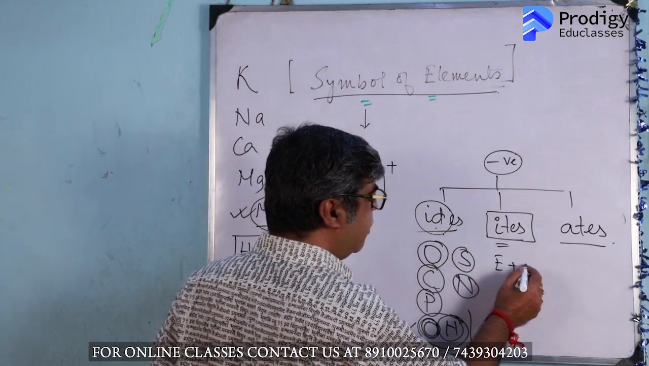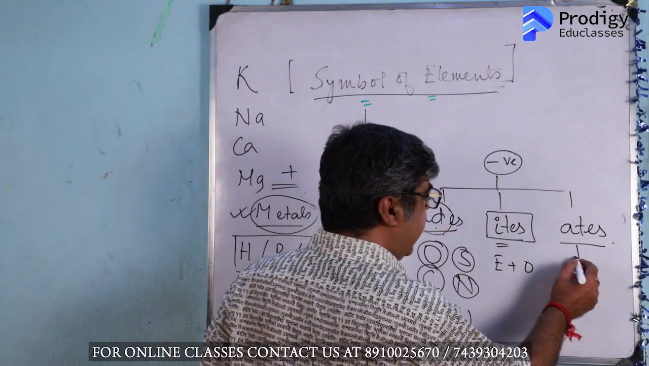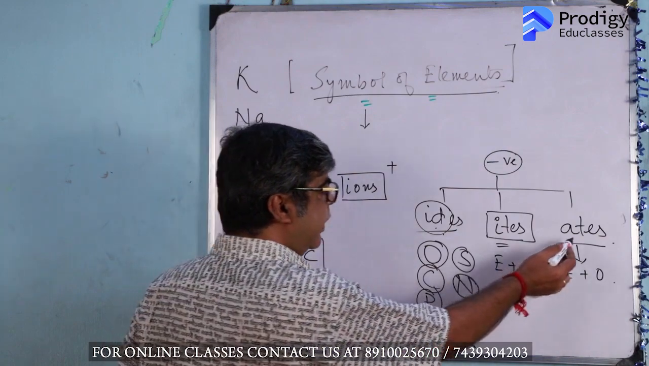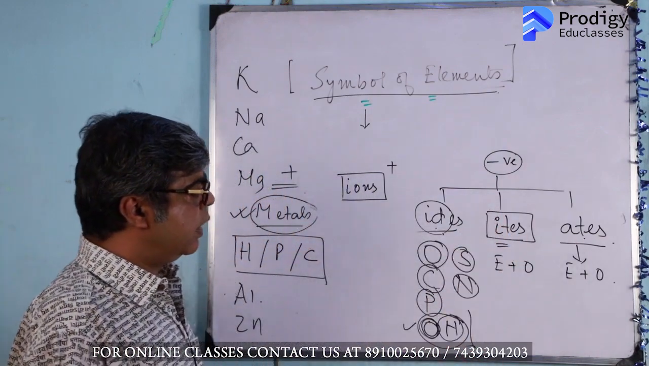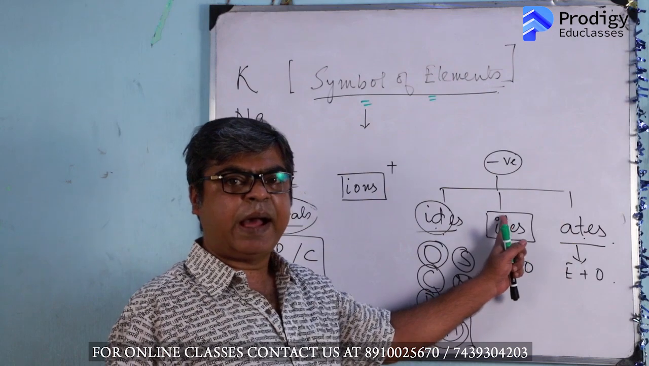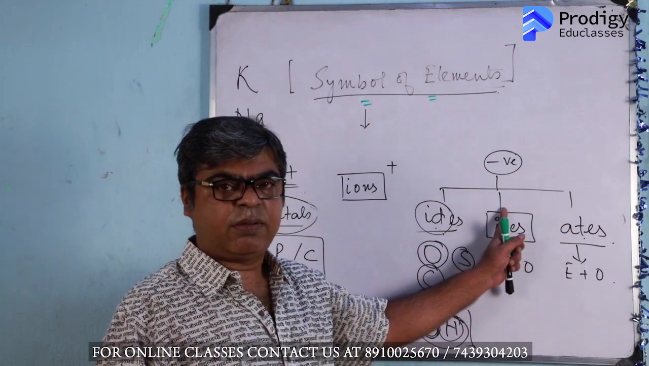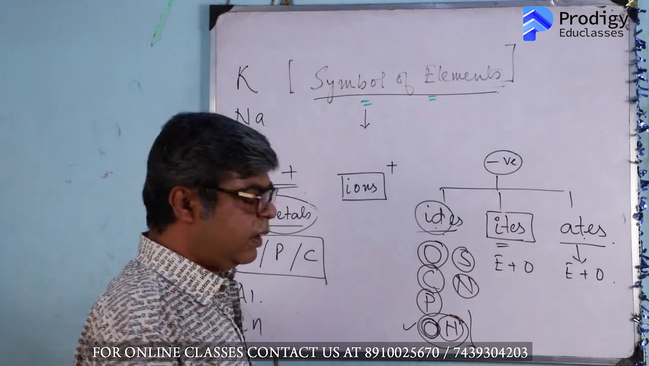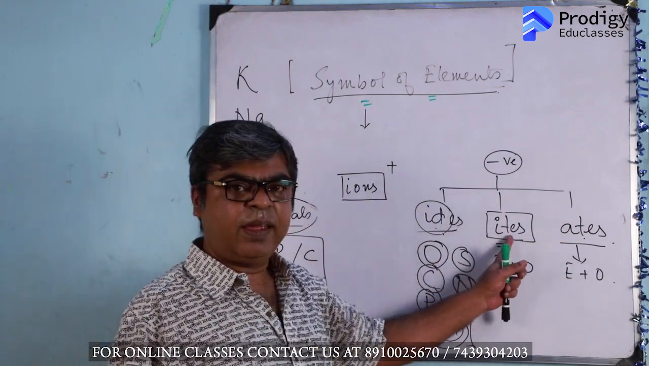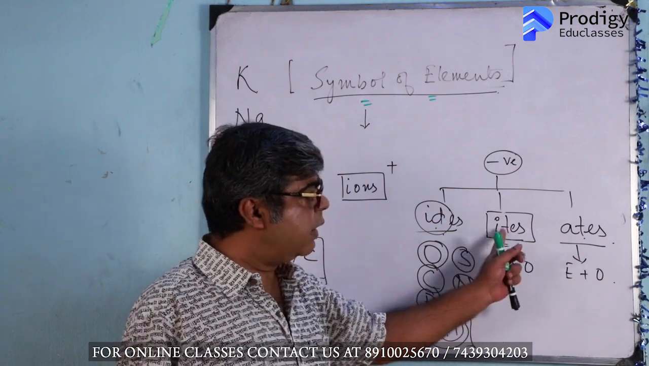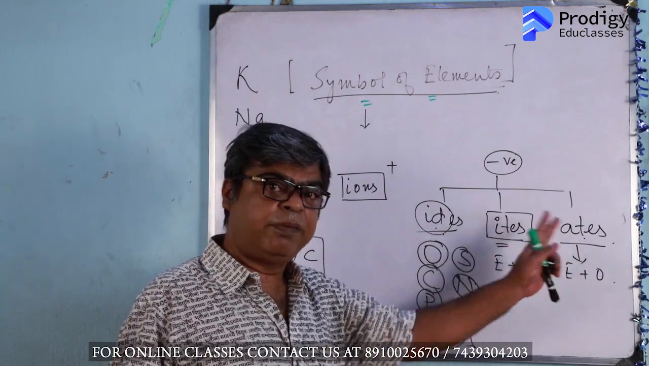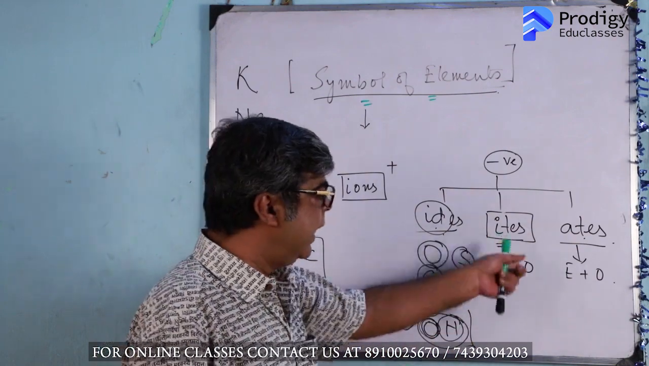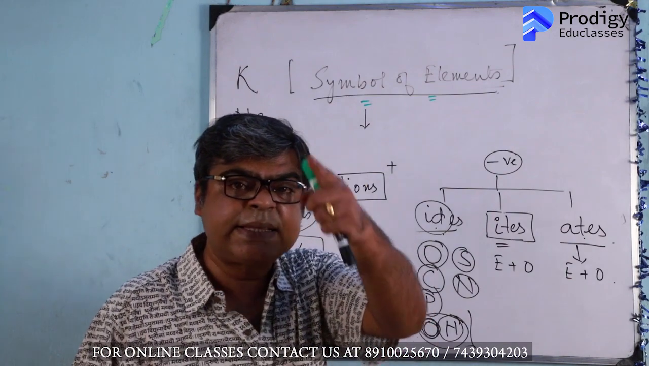Now, ates means element plus oxygen, and ites also means element plus oxygen. Then what's the difference between ates and ites? The number of oxygen atoms in ites, I-T-E-S, is always one less than ates. Okay? Both of them will contain oxygen atoms, but the number of oxygen atoms in ites is always one less than ates.